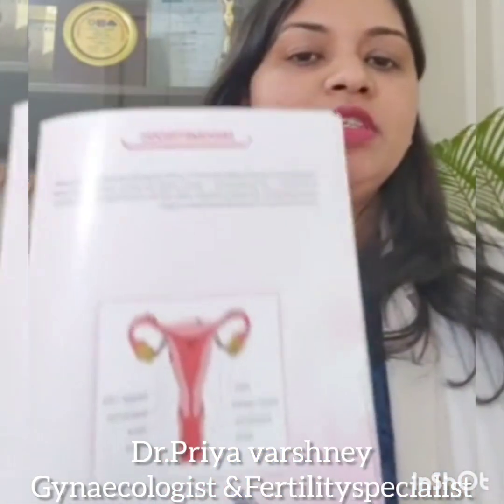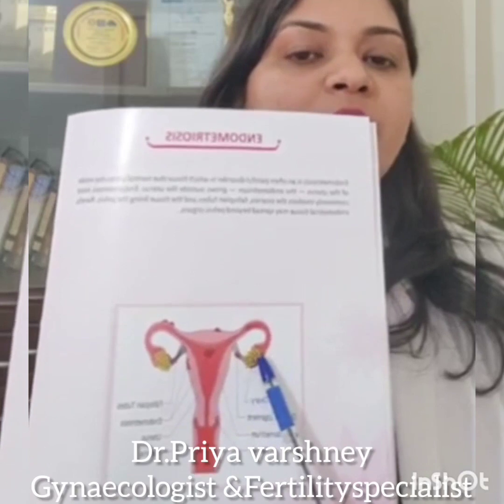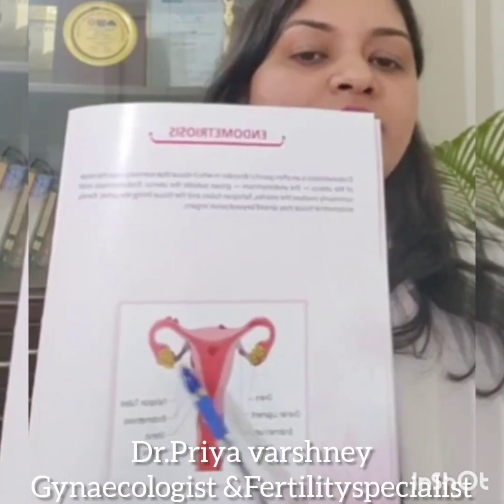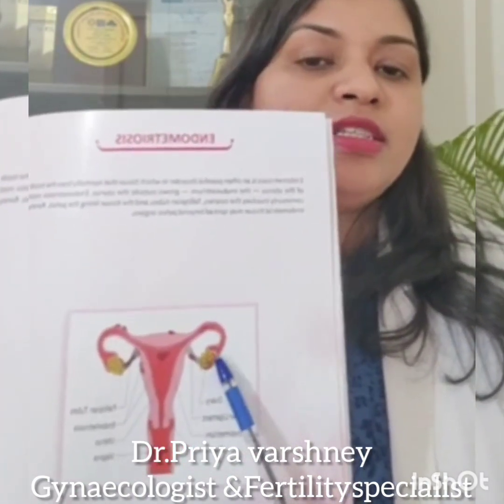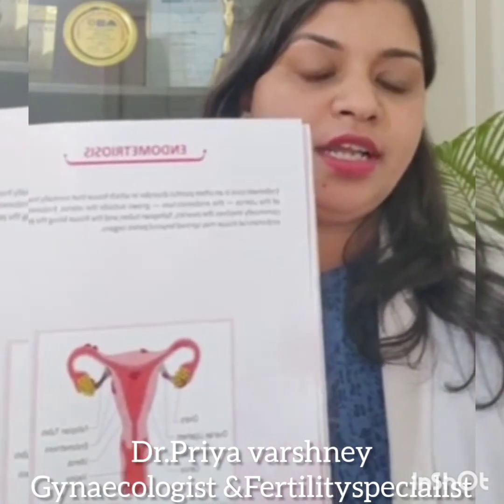So what are ovarian cysts? First, let me explain what the ovaries are. So this is the uterus, these are the two tubes and these are the two ovaries. A woman has two ovaries almost the size of almonds, and they contain multiple follicles. So what are the ovarian cysts? Ovarian cysts are fluid filled structures either inside the ovary or on the surface of the ovary.